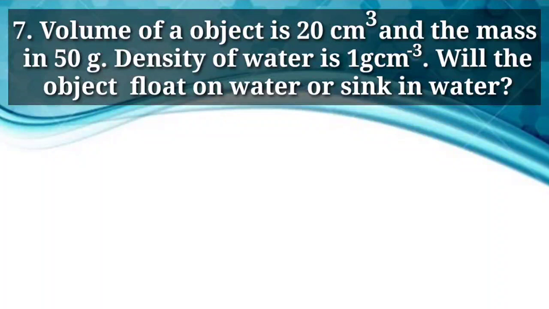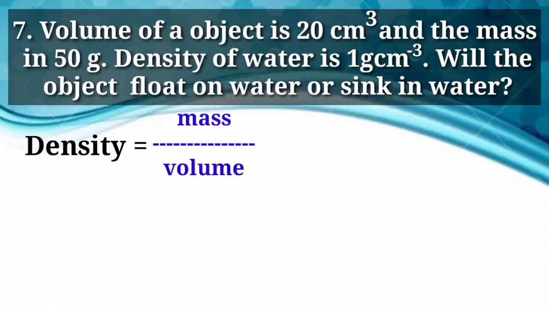Question number 7. The volume of an object is 20 centimeter cube and the mass is 50 gram. The density of water is 1 gram per centimeter cube. Will the object float on water or sink in water? Solution.